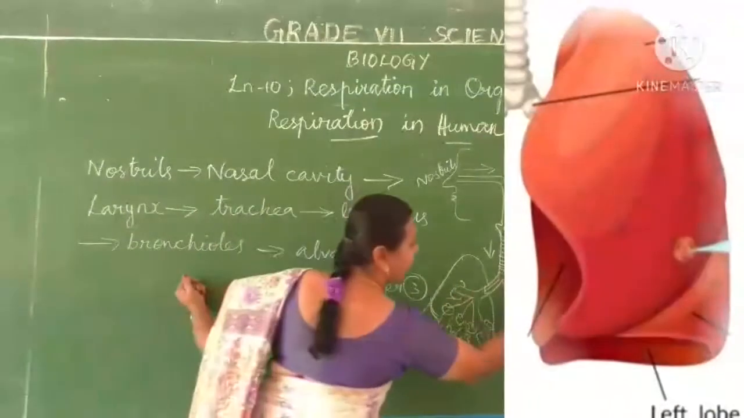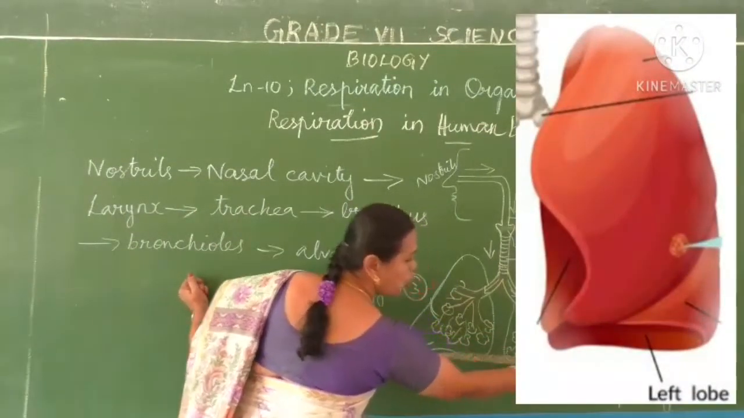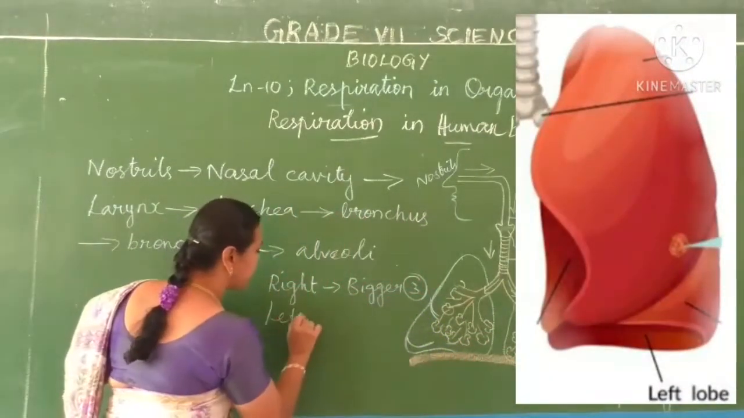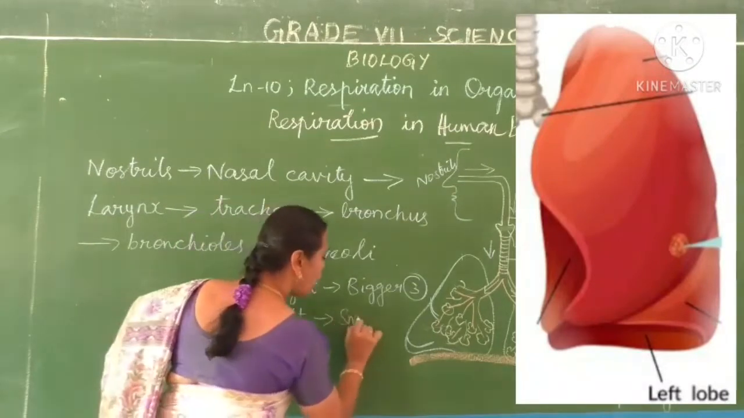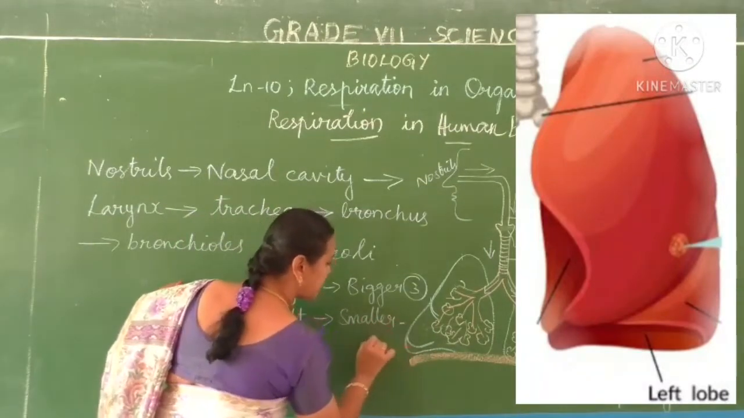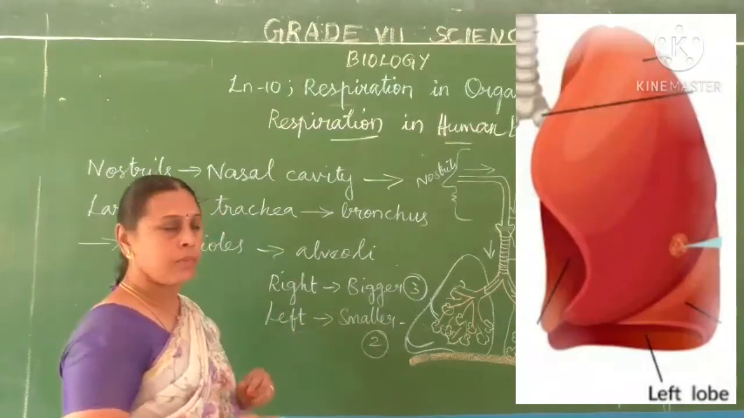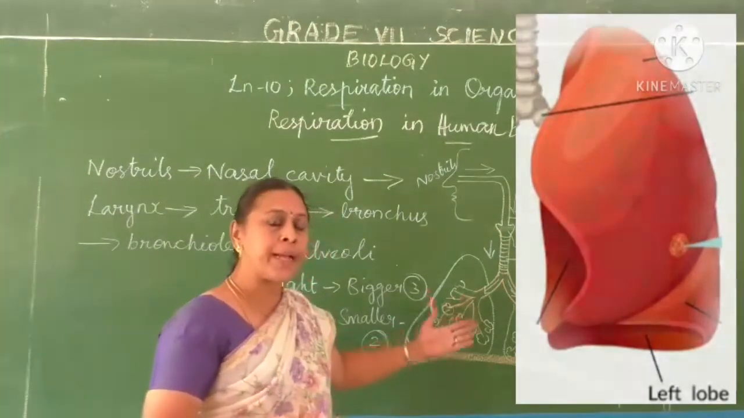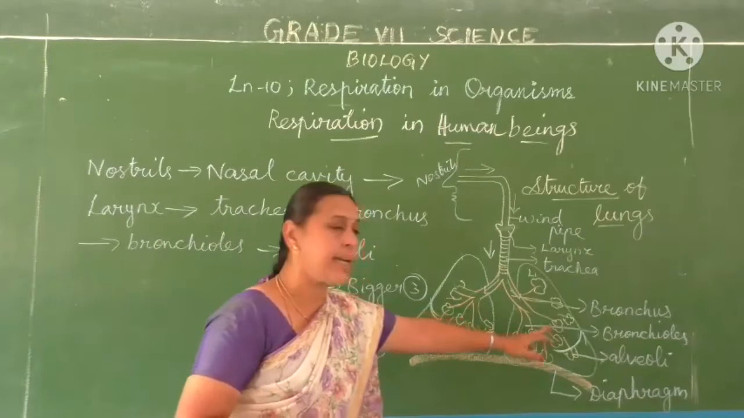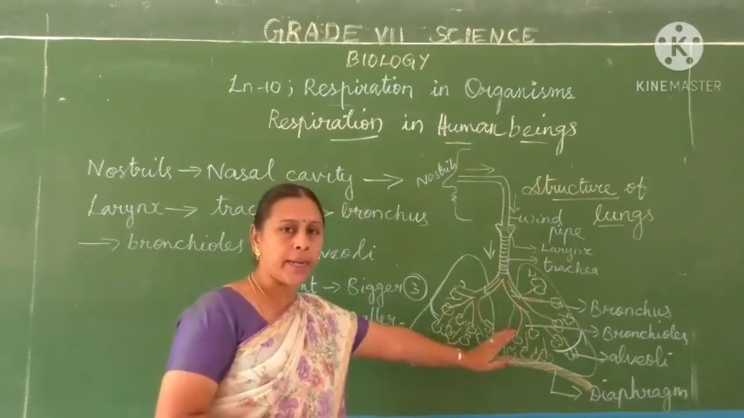And the left side has 2 lobes. The left lung is smaller in size, and it has 2 lobes. So the right side lung is bigger and has 3 lobes, and the left side has 2 lobes and is smaller in size.